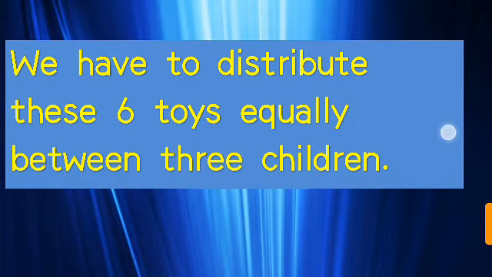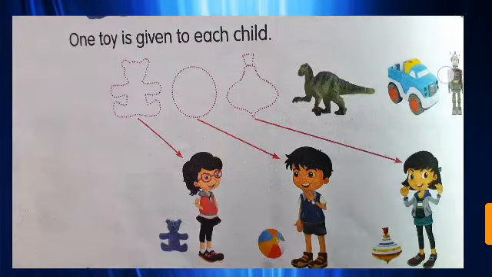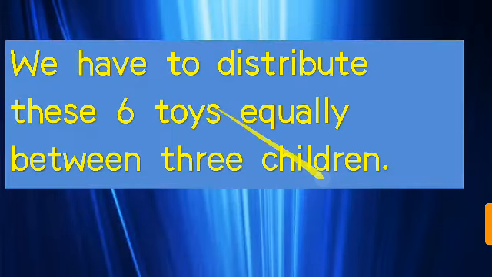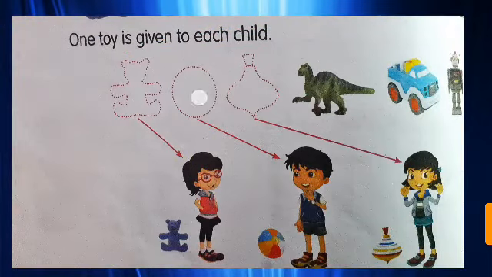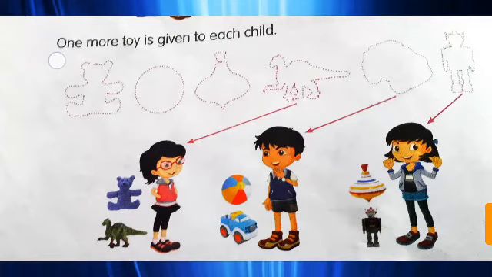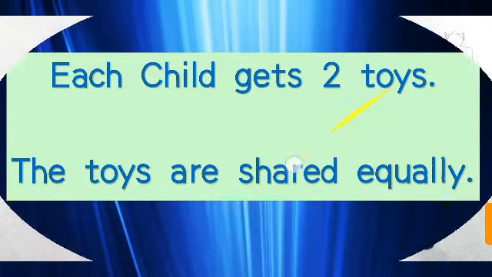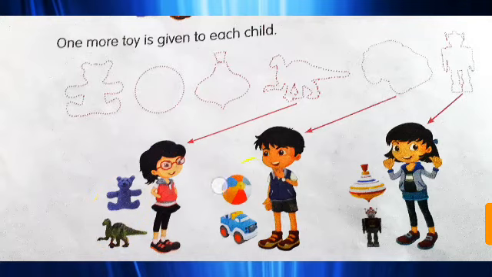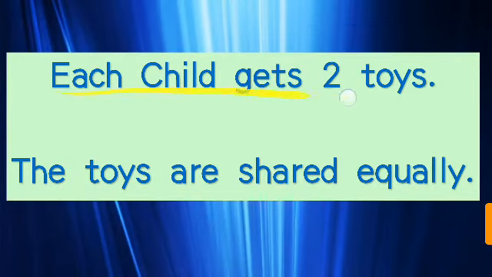Okay, how can we distribute? Let's see, students. 6 toys. First we have to give 1 toy to each child. 1, 1, 1. Still 3 are left. So 1 more toy is given to each child. Now 1, 1 and 1. So in this way each child got 2 toys. Each child gets 2 toys. The toys are shared equally.